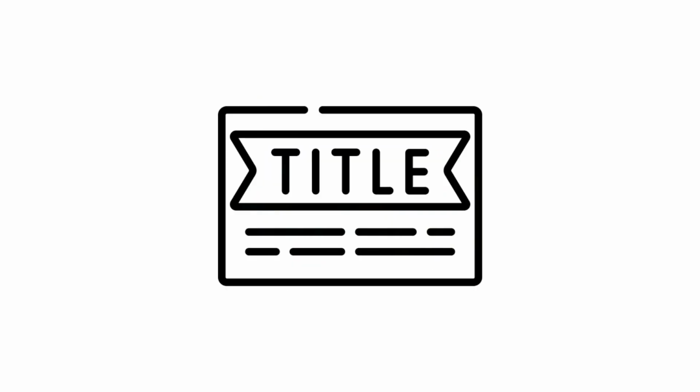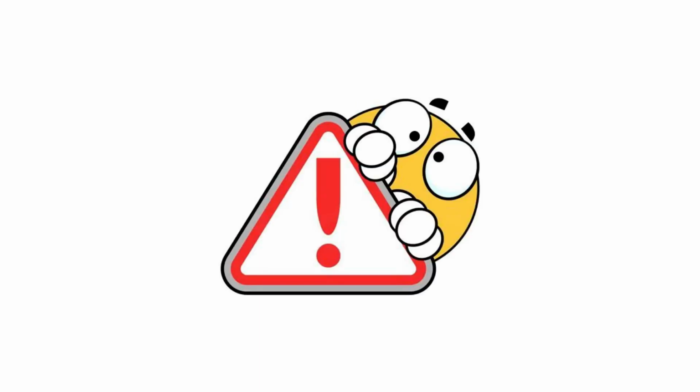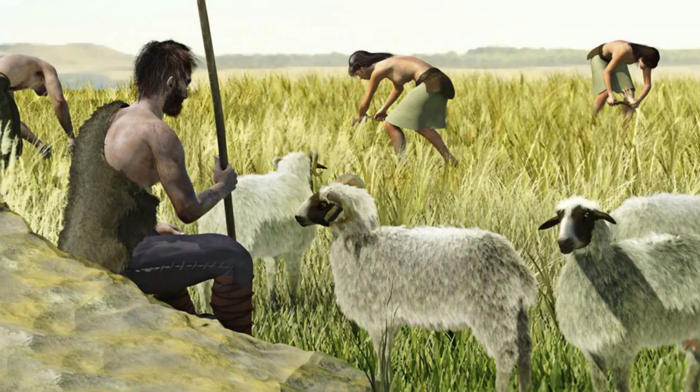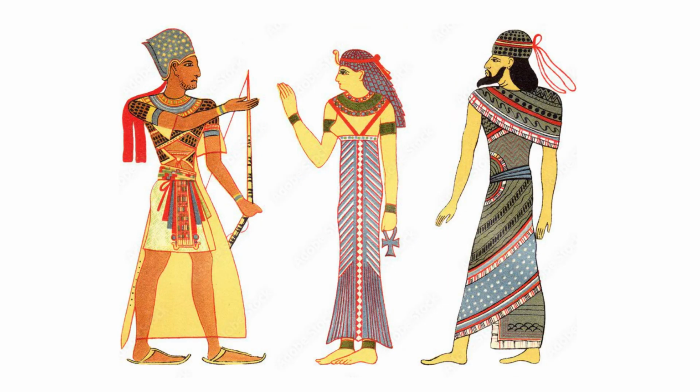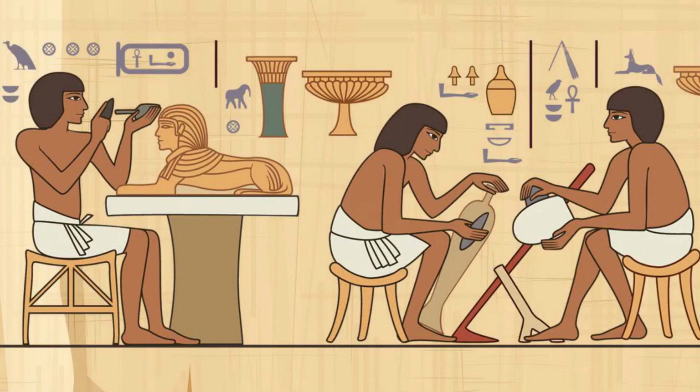One past or many. Did you notice the title of this book? Our Pasts. We have used the word past in plural to draw attention to the fact that the past was different for different groups of people. For example, the lives of herders or farmers were different from those of kings and queens. The lives of merchants were different from those of craftspersons, and so on.